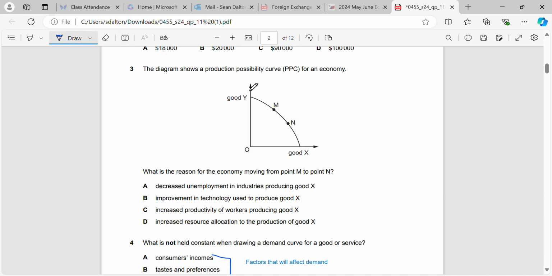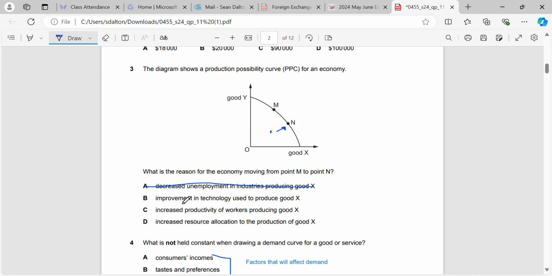Okay, the diagram shows a PPC for an economy. What is the reason for the economy moving from M to N? So we can see that from M to N we're now making more of good X and less of good Y. So would it be decreased unemployment in industries producing X? No. Remember, unemployment would mean that we move from being inside the curve to on the curve, because we're making more efficient use of resources, but that's not happening in this case.